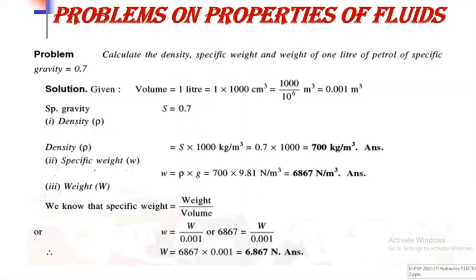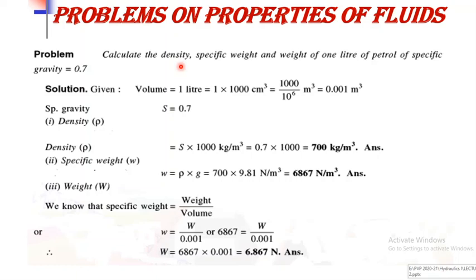See here the first problem: calculate the density, specific weight and weight of 1 liter of petrol of specific gravity equal to 0.7. So here we have to calculate the density, that is nothing but the mass density.